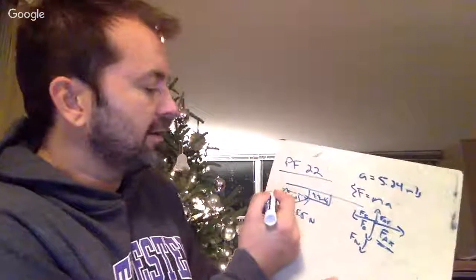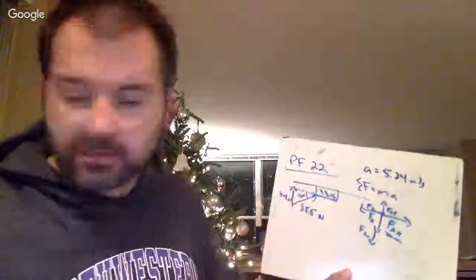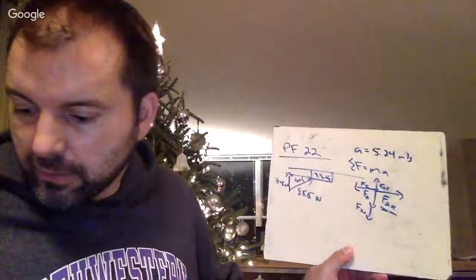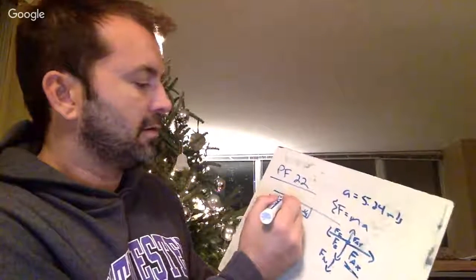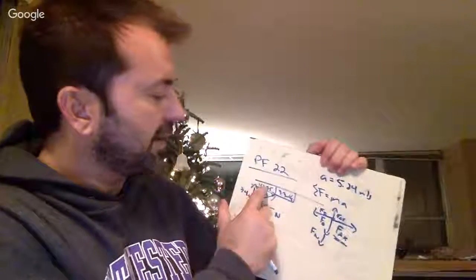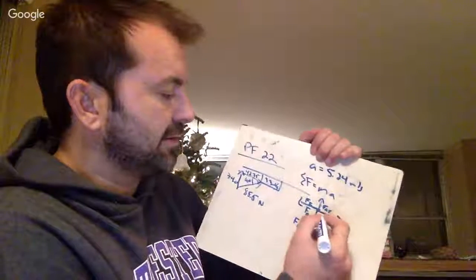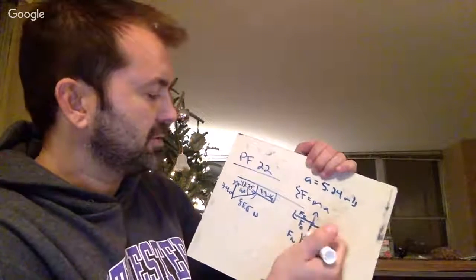So I've got the y is 74.0, and I've got the x is going to be cosine, so 60 cosine times 85.5. This is 42.75, right? So if I come over to my free body diagram, the x is 42.75.